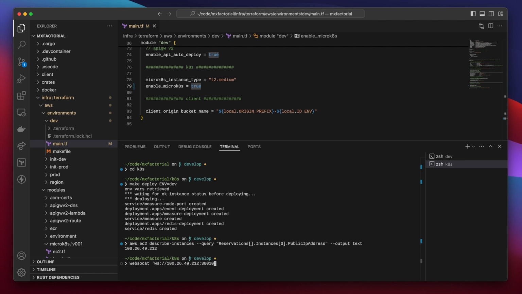We're using this 30,010 node port for now, and the resource upgrading the connection to a WebSocket. Now, the query parameters for this WebSocket address are measure. We're measuring GDP, the date, country. We'll percent encode these spaces, and the region is California. Press Enter to create a WebSocket directly with the measure service in Kubernetes. Okay, the terminal WebSocket is listening.